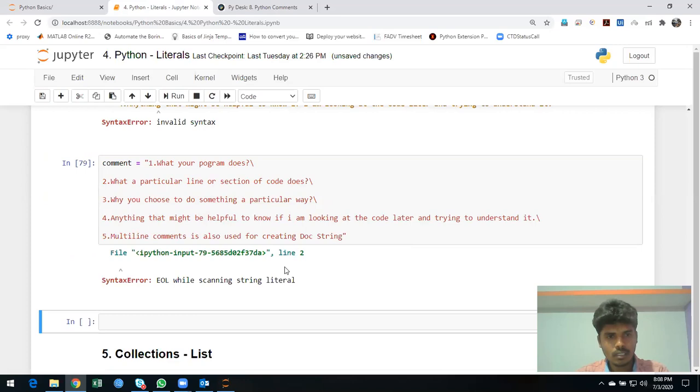Let me try it. Here some error: EOL while scanning string literal. What happened? Let me just remove this one.